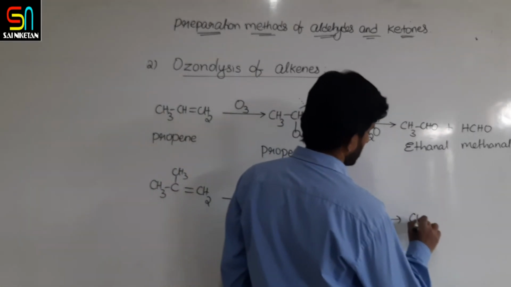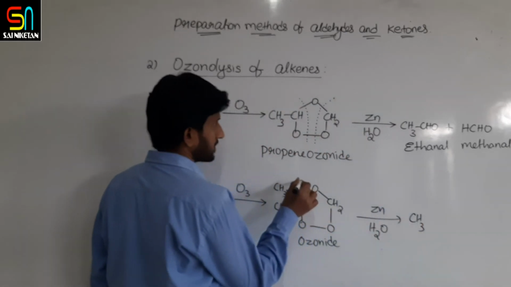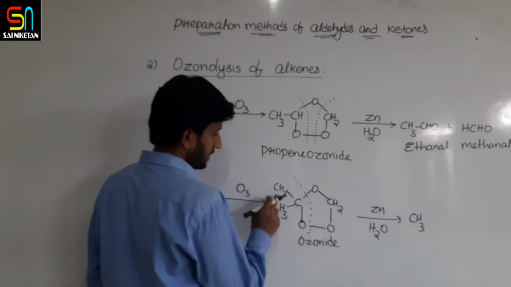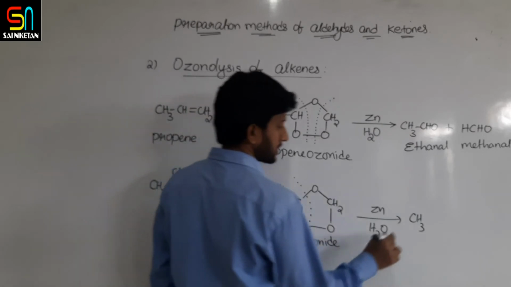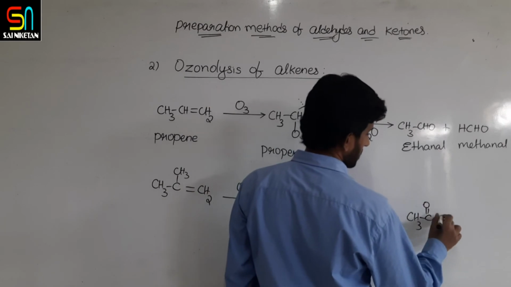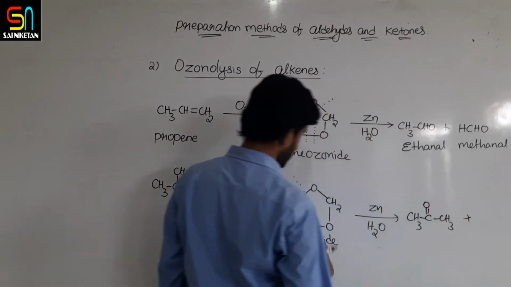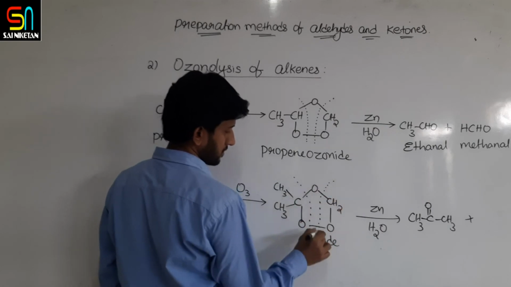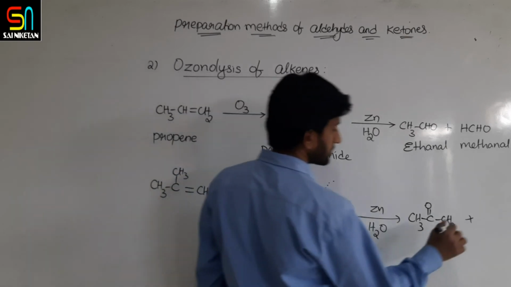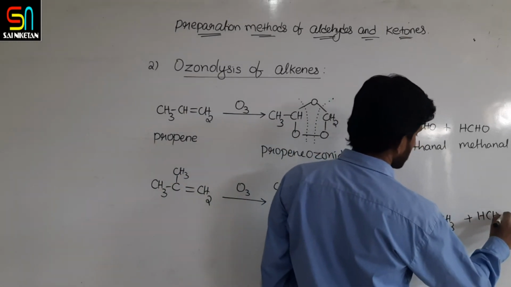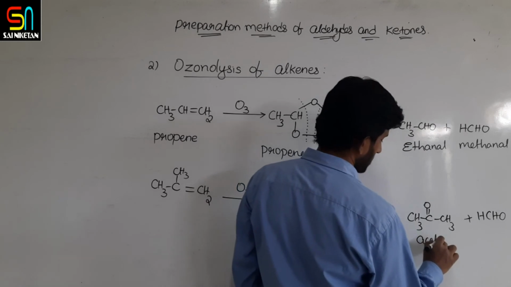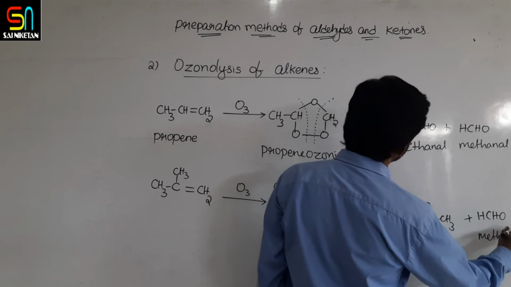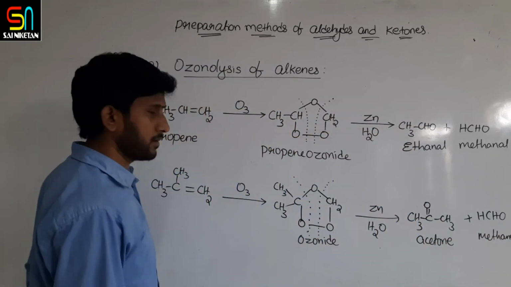So if I break this molecule like this, CH3, C double bond O, CH3, one ketone is obtained, along with HCHO from this breaking bond. So here you will get acetone and methanal.